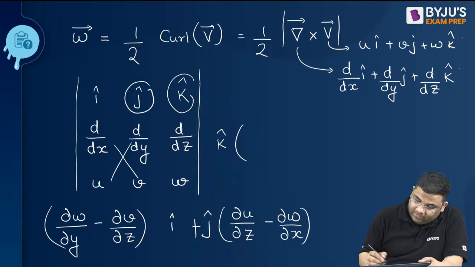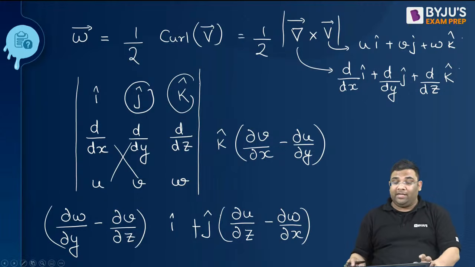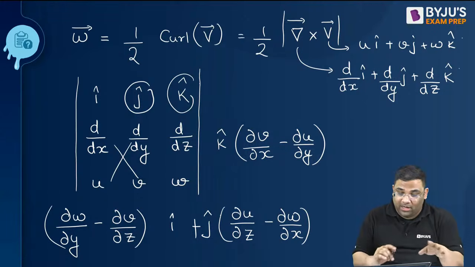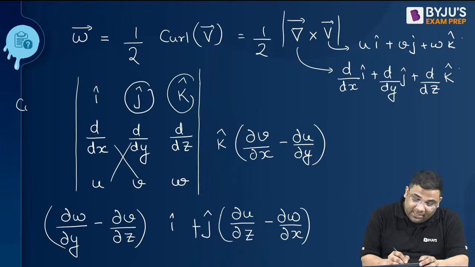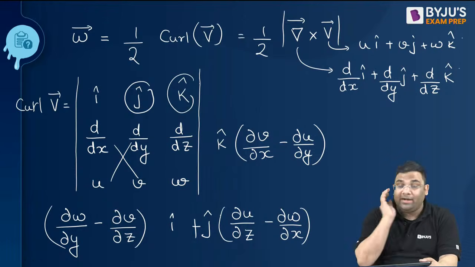So dv by dx minus du by dy. Understood how we are finding this curl? First I am finding curl and then I will tell you the angular velocity, which is half of curl. Any doubt in finding the curl?